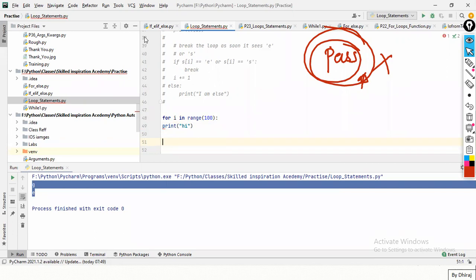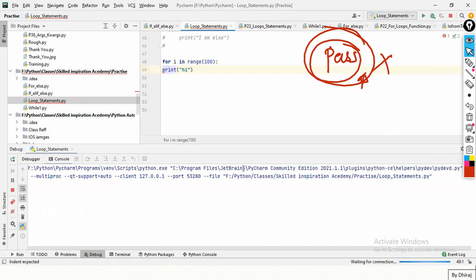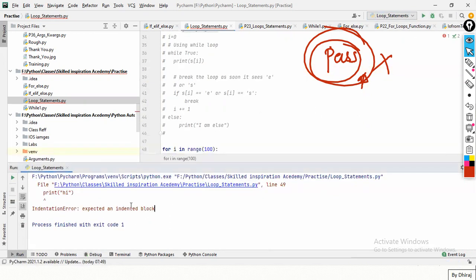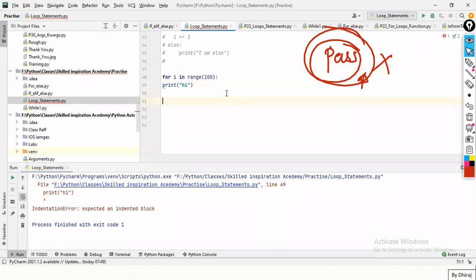We need to enter a tab before print. So do not say tab and all, just say indentation. So if I'm not giving indentation here, let's run the program. See, it is asking me: expected indented block. It means that I need indentation.